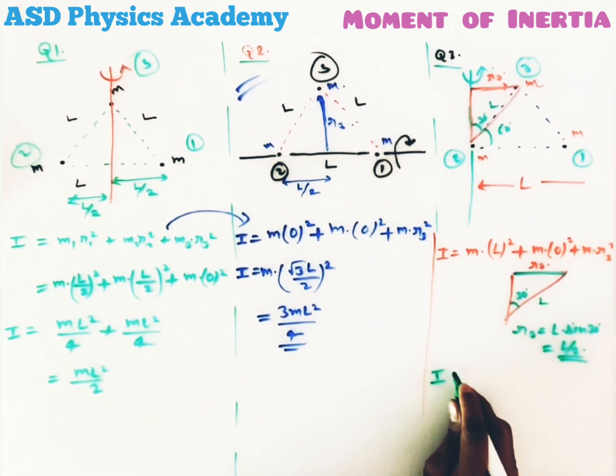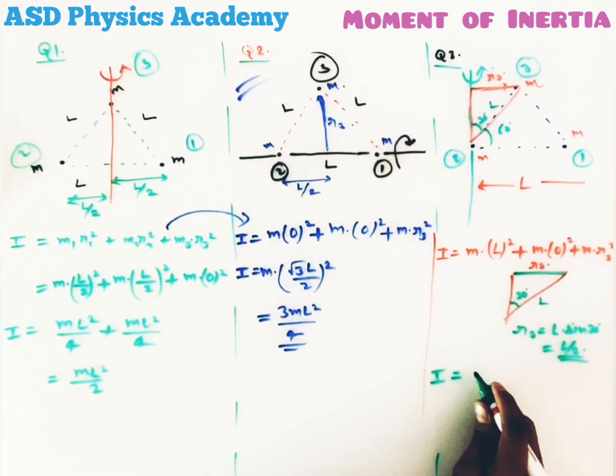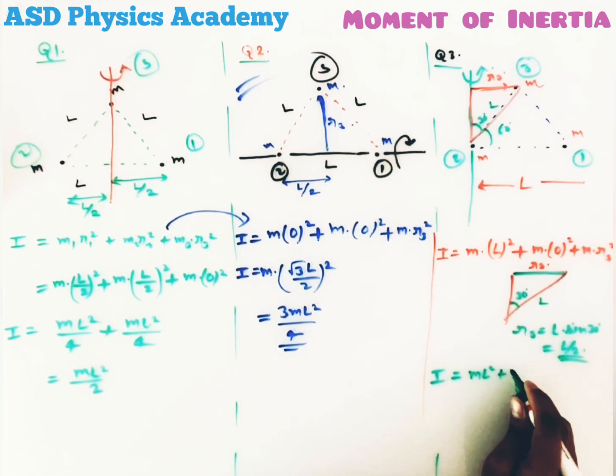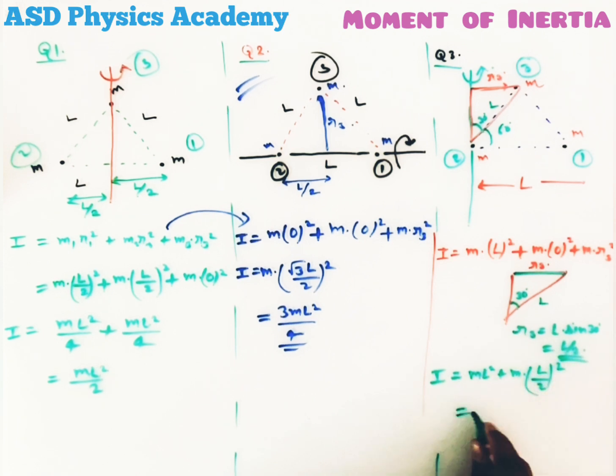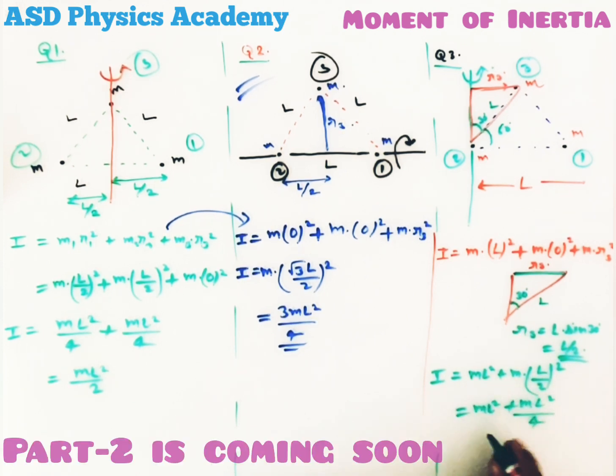Hence the moment of inertia is given by ml square plus m into r3. We found this to be L by 2 whole square. That means ml square plus ml square by 4. That means it is going to come to 5 ml square by 4.